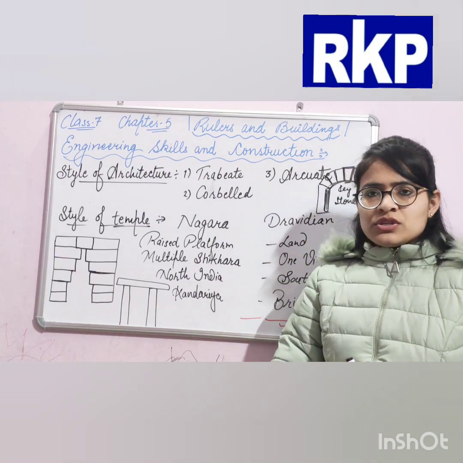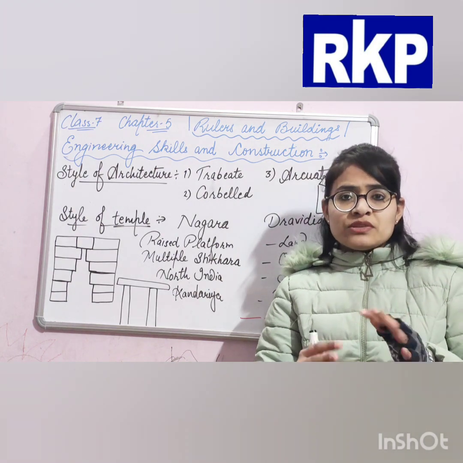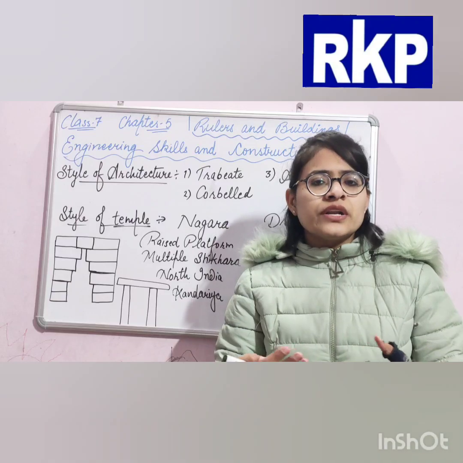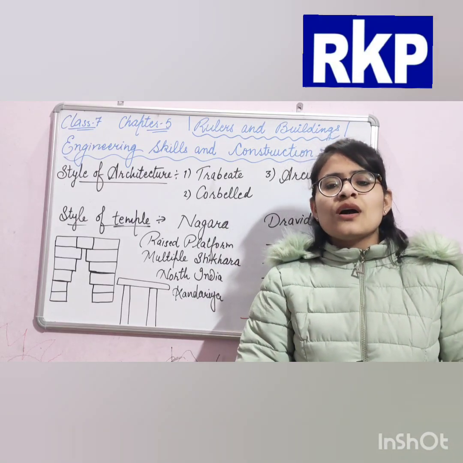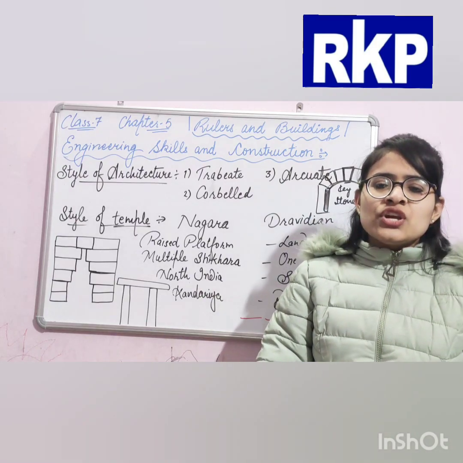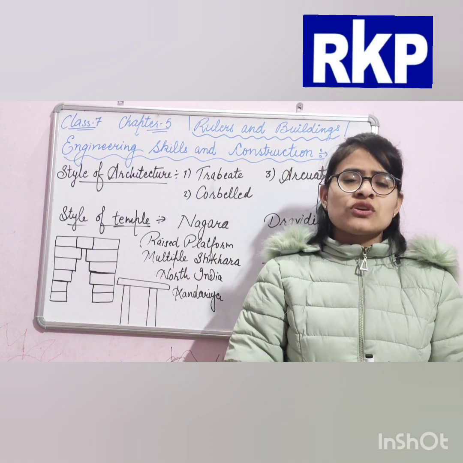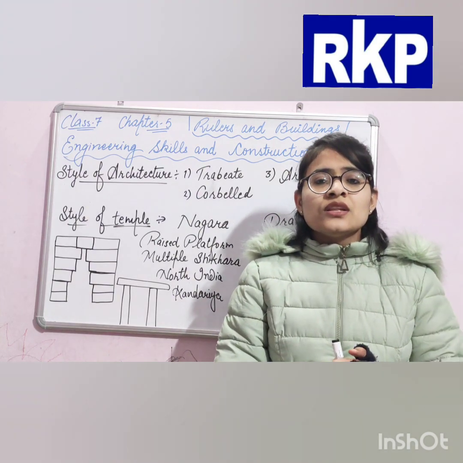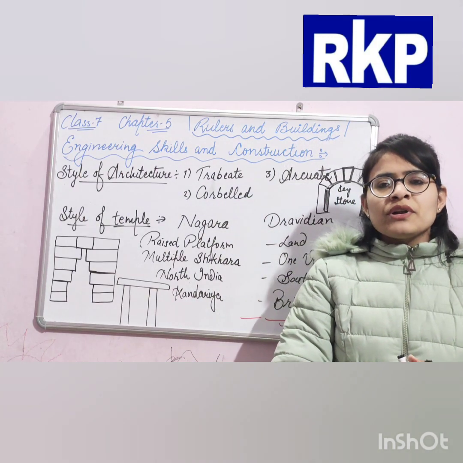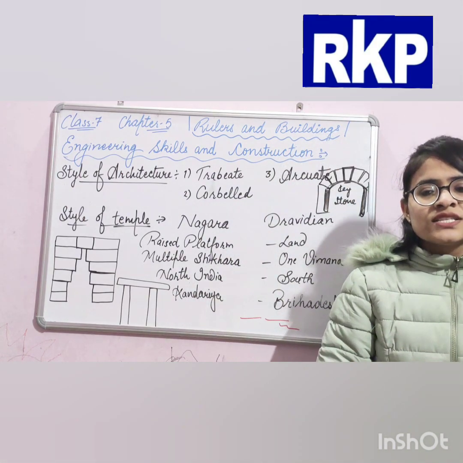If we talk about temples, there are different types of temples. Temples were also constructed in different styles. If we talk about the Khajuraho temple in Madhya Pradesh, it was a cluster of temples, a group of temples. Once there were around 80 temples in this cluster, but now only 25 have survived.